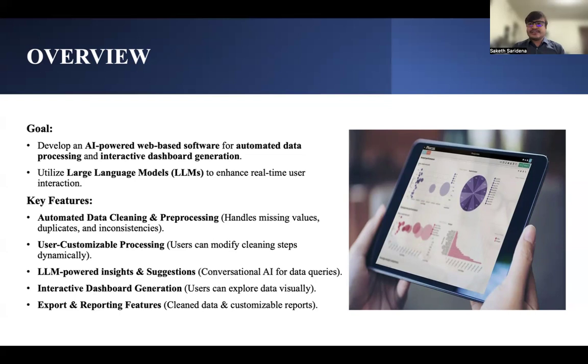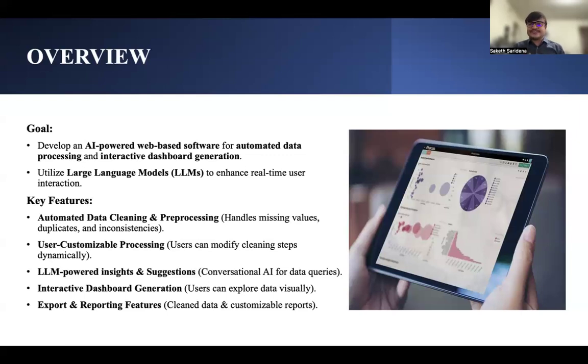We plan to use large language models to enhance the real-time user interaction and do the automated data cleaning and pre-processing, and then we'll give some insights to the user based on the uploaded data. We'll clean the data and tell the user what we did, and the user can customize it. So it's kind of a feedback loop.